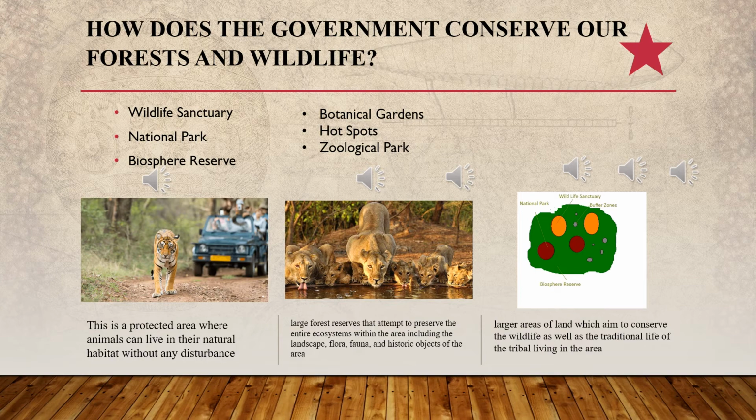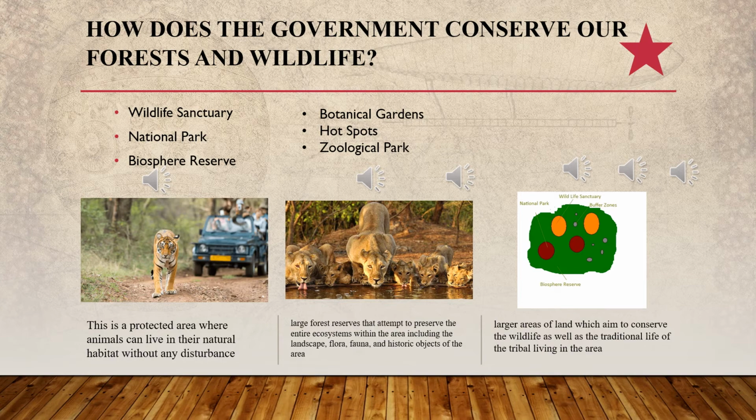Last but not least, Biosphere Reserve. When we are talking about a reserve, a biosphere reserve is an area which is rich in biodiversity, that is protected and conserved, and has plant and animal species of specific environmental interest. The human communities that inhabit such areas are also protected. Such areas are developed to conserve biodiversity.